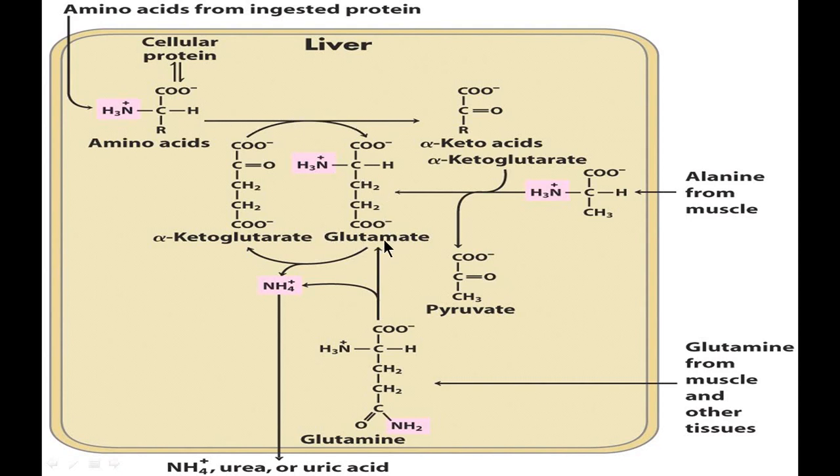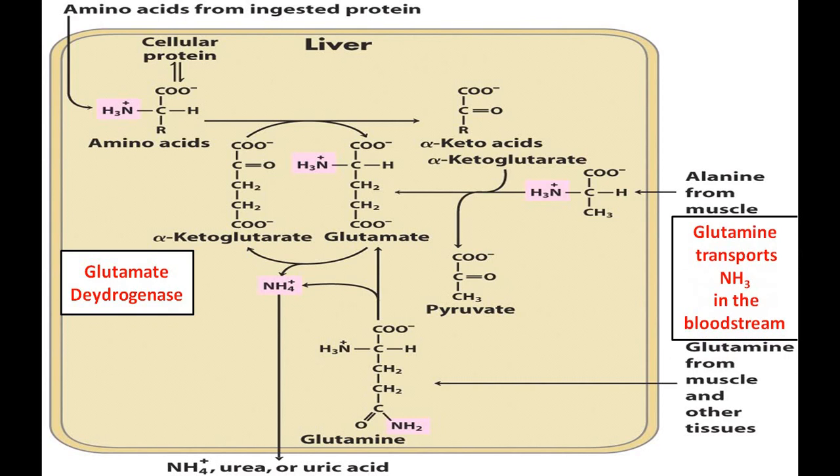Glutamic acid is further oxidatively deaminated to form ammonia by the enzyme glutamate dehydrogenase, which is present in the liver. Another important source of ammonia is that produced in the muscle and other tissues. The ammonia formed there is trapped into glutamic acid to form glutamine. So glutamine transports ammonia into the bloodstream.